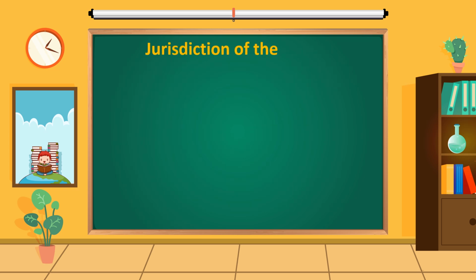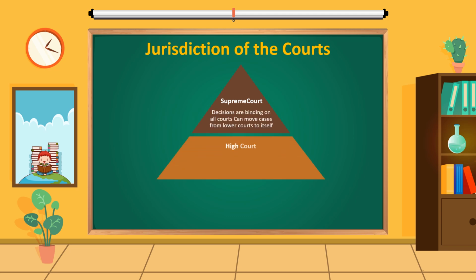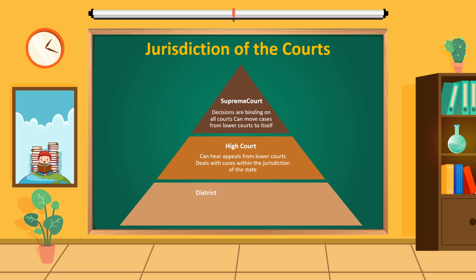Structure of the Indian judiciary. Supreme Court: decisions are binding on all courts, and it can move cases from lower courts to itself. High Court: can hear appeals from lower courts and deals with cases within the jurisdiction of the state. District and subordinate courts: deal with civil and criminal cases, and with cases arising at lower levels.